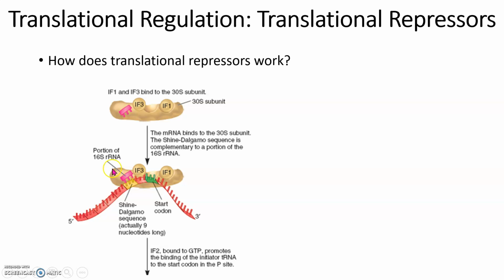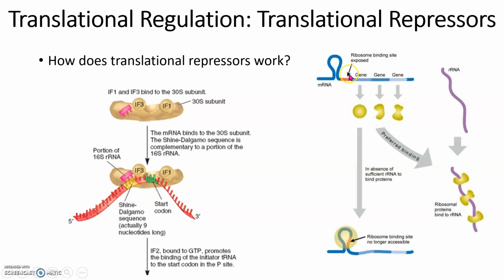So there are molecules that will bind to this mRNA in this vicinity that doesn't allow the Shine-Dalgarno to interact with the 16S RNA of the ribosome. Therefore, they don't interact, they can't bind, we can't have translation. There are some molecules that bind to the mRNA in a region that's not in the Shine-Dalgarno, and they cause our mRNA to take on a structure that stops the ribosome from being able to bind.